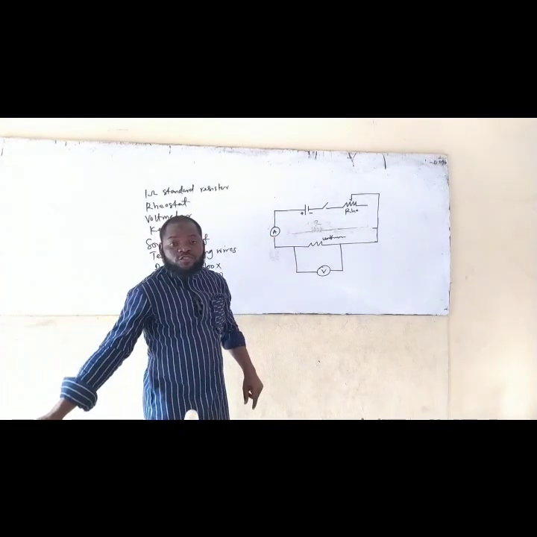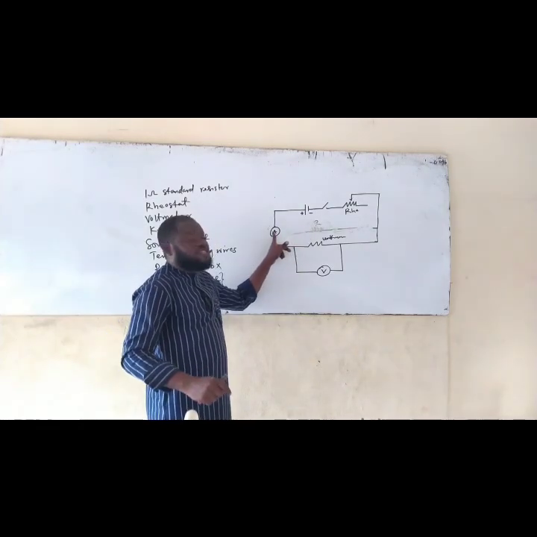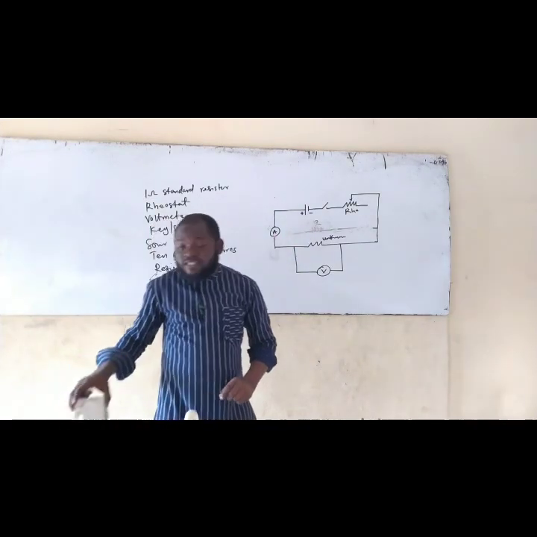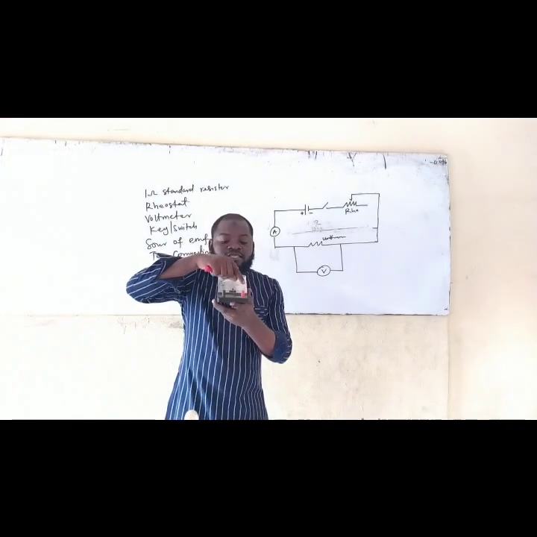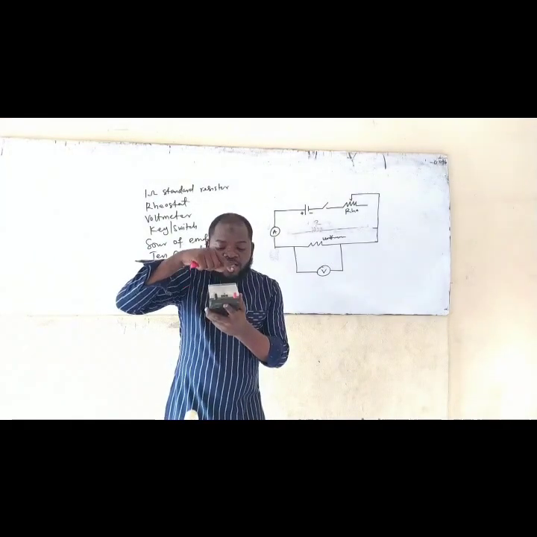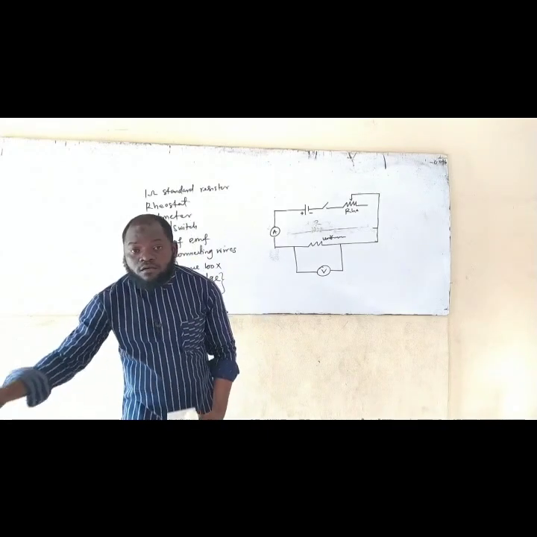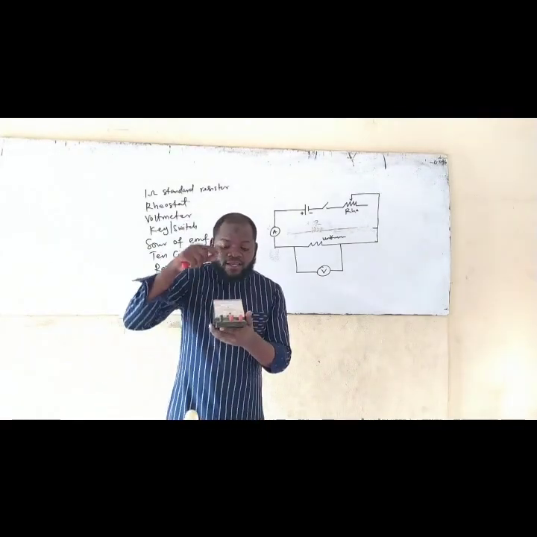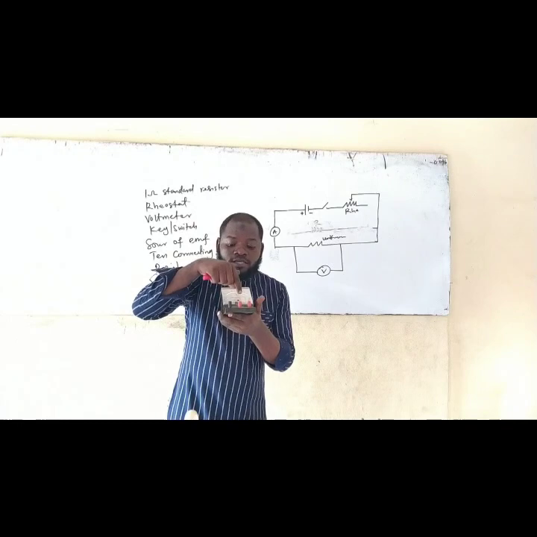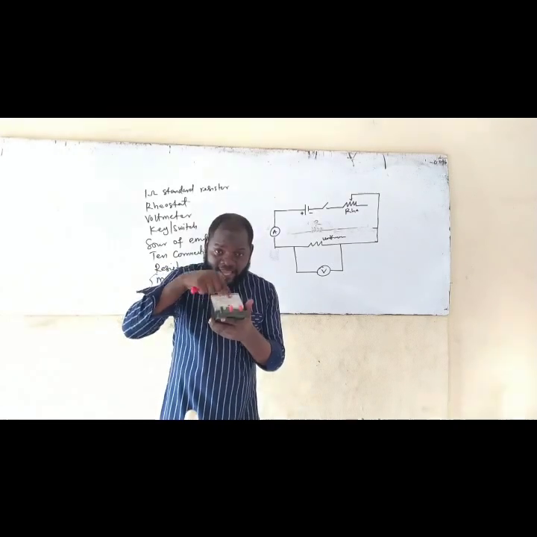So the positive pole of this Tiger battery is going to be connected to the positive pole of the ammeter. What is the positive pole of the ammeter? This red one is the positive pole of the ammeter. So, sorry, this is the voltmeter. Yeah. So I have my ammeter here. So the positive pole is this what? This red. Are you getting it now?